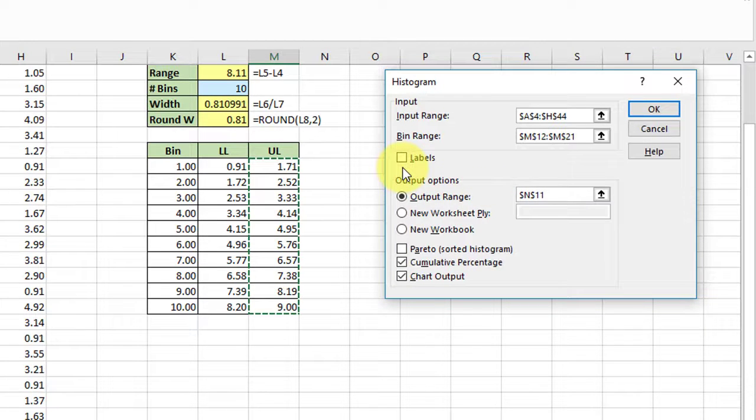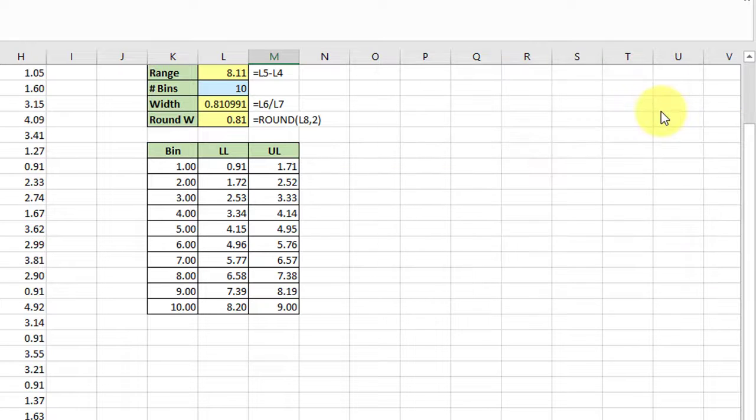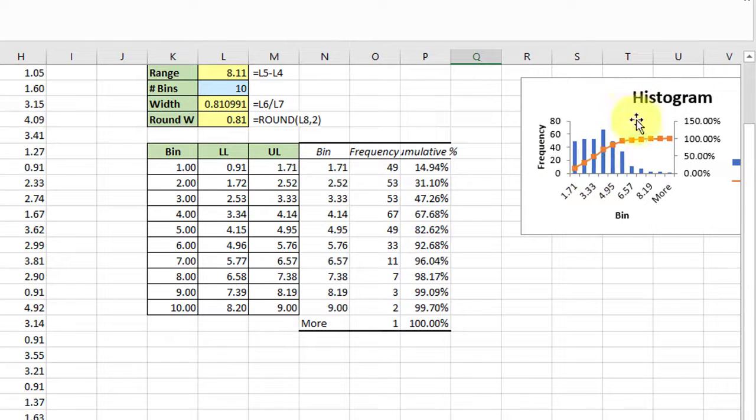My output, I'm going to want that again, and I'm going to select that cell there to get the tabular data. On this particular example, I'm going to get the histogram, so I need to check the chart output, and also I want the cumulative percentage, which you may find on some of your assignments. And that's all I need. I click OK, and we get this information.